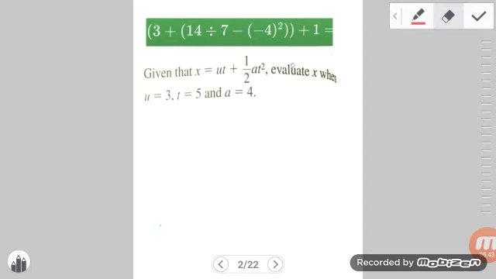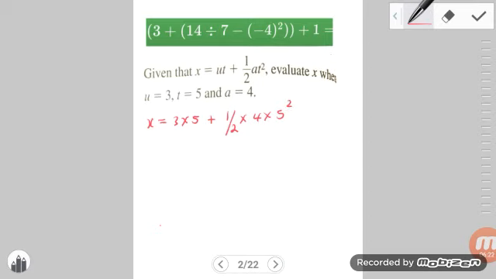So we are required to find the value of x when we are told that u is 3, t is 5, and a is 4. So we go ahead and replace those letters with those numbers. So x is going to be equal to ut, which means u times t. So u is 3 and t is 5. And then we're going to be adding half the value of a times the value of t squared. So half the value of a is 4 times the value of t is 5, so that's 5 squared.